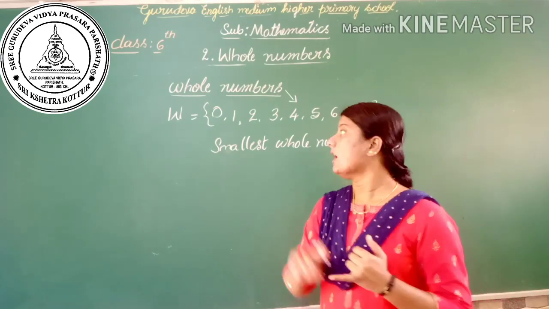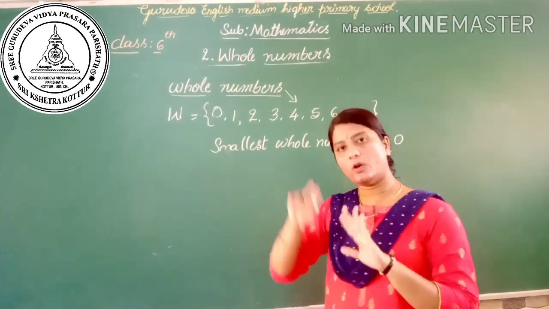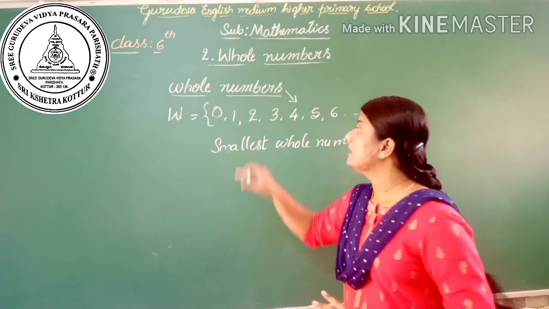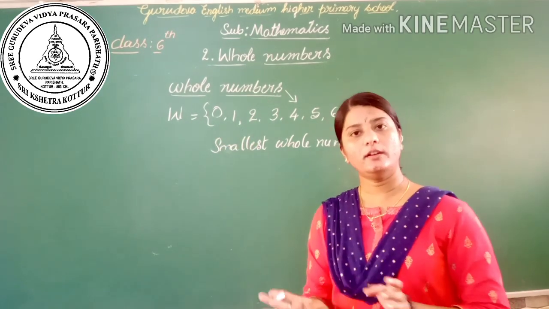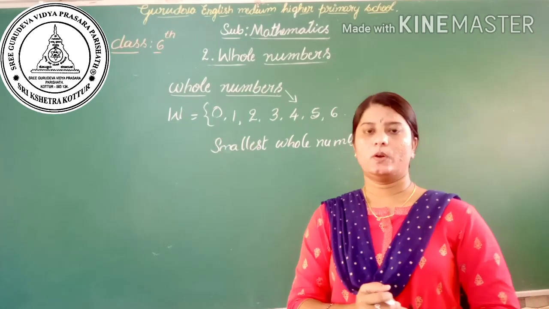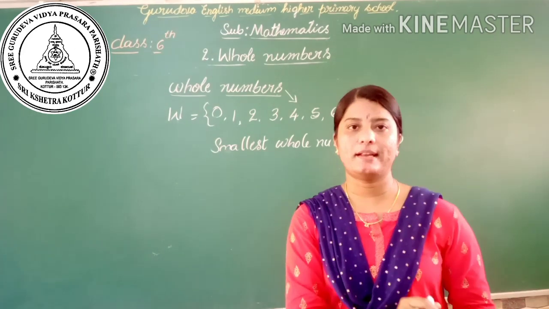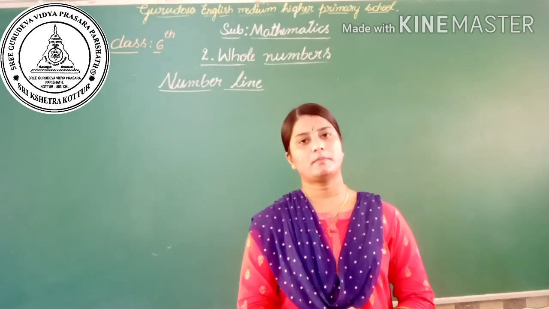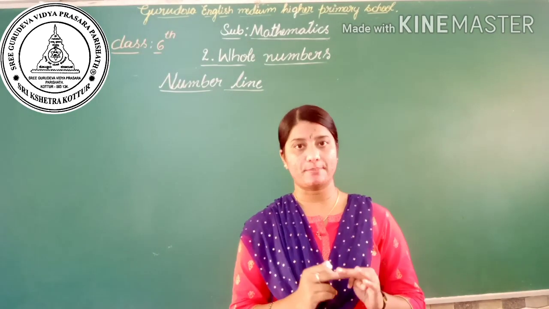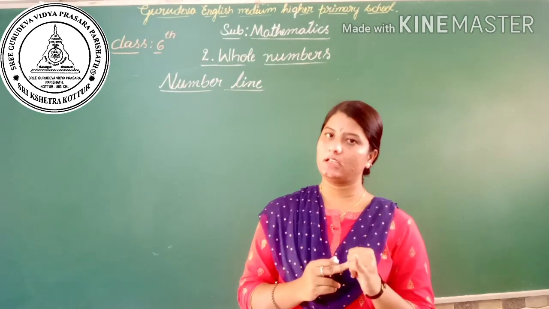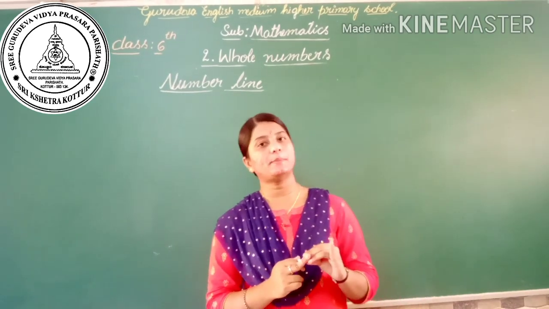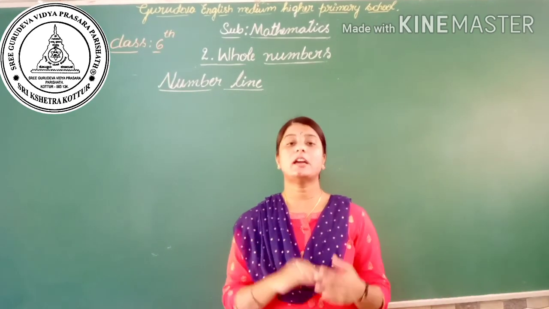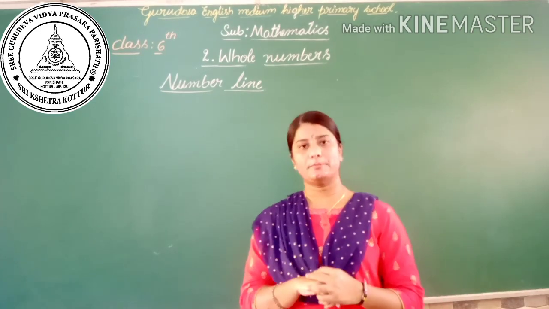You have to keep it in mind. All the natural numbers are whole numbers, but all the whole numbers are not natural numbers. Okay, let's go to the number line. In previous classes you have learned all the basic operations, that is addition, subtraction, multiplication and division, and you know how to apply them to solve a problem. Here we are going to apply them on a number line.